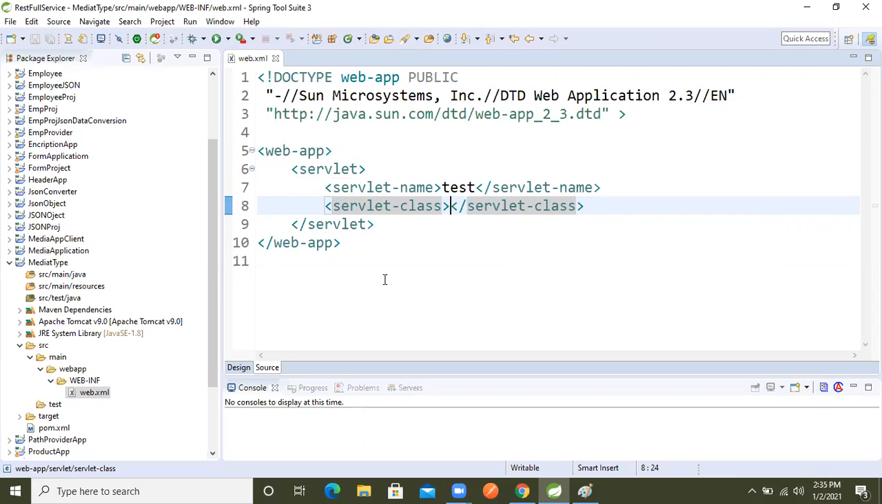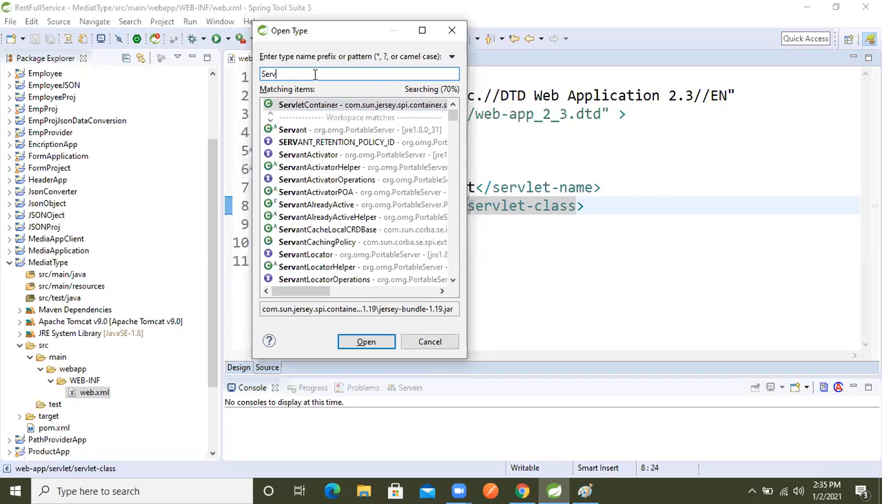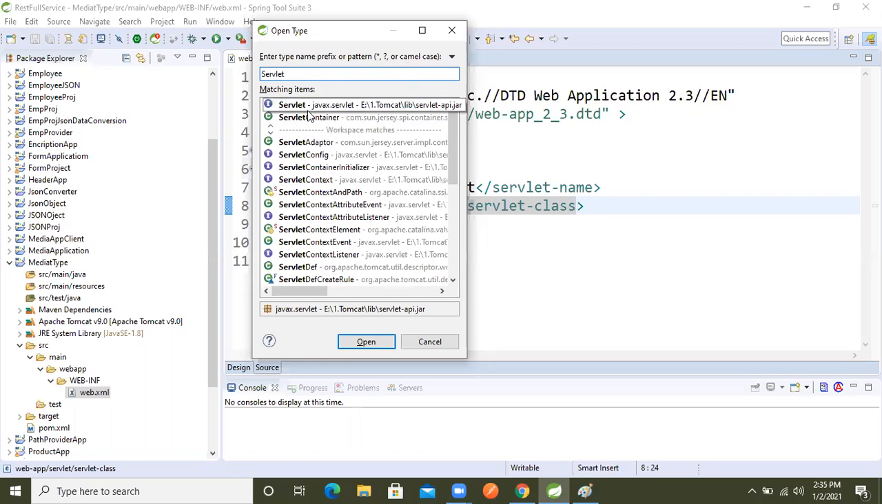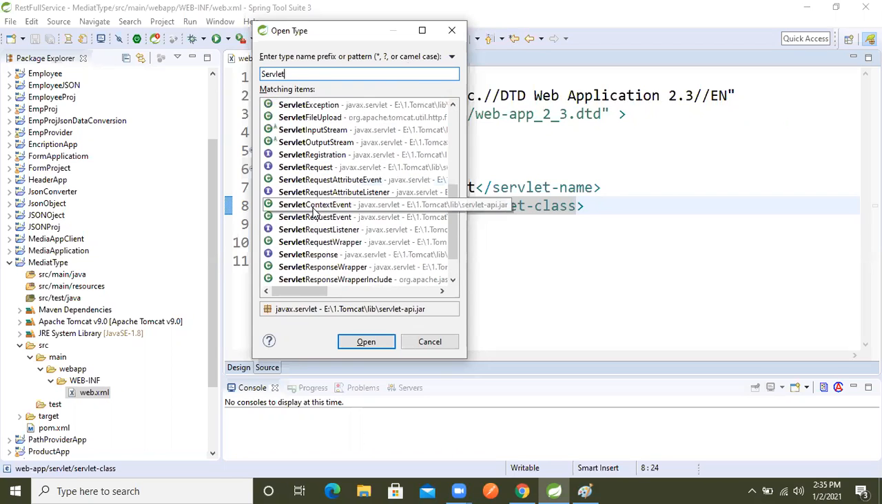Alt Shift plus T, right? In the previous session I already searched, because of that it is in the cache memory, and based on this it's showing here. But if this class name is not showing here, then what will we do now? We will search it, right? Servlet.